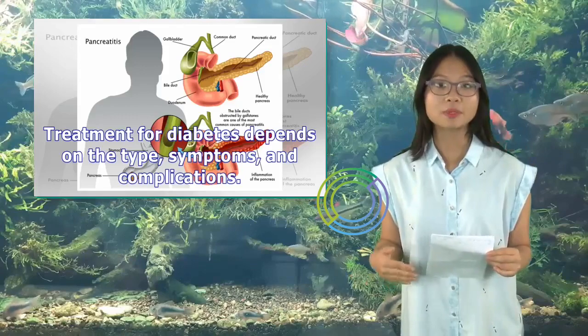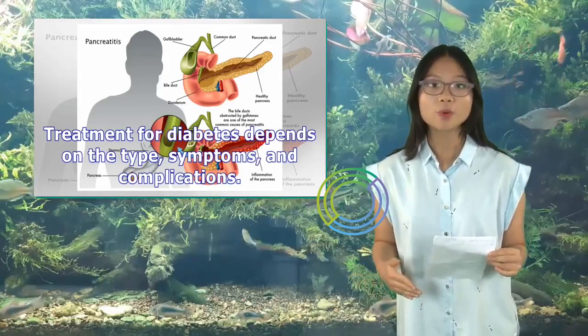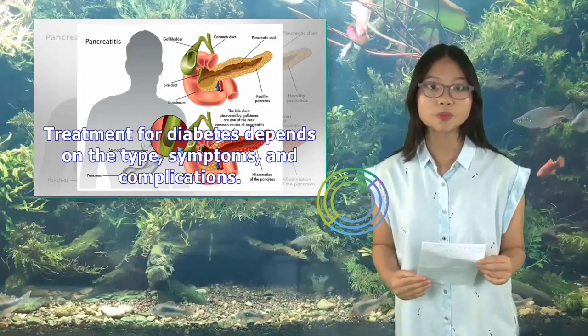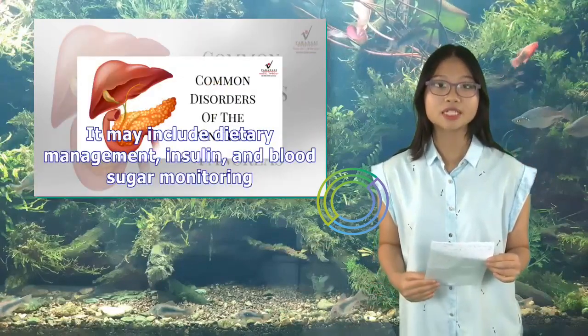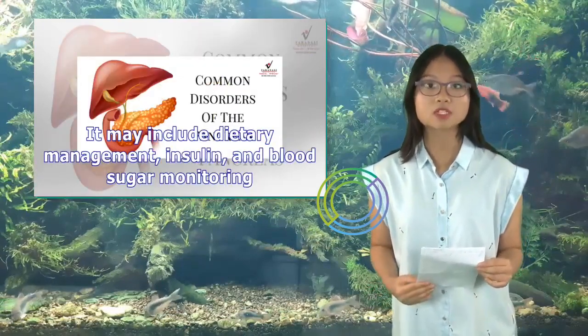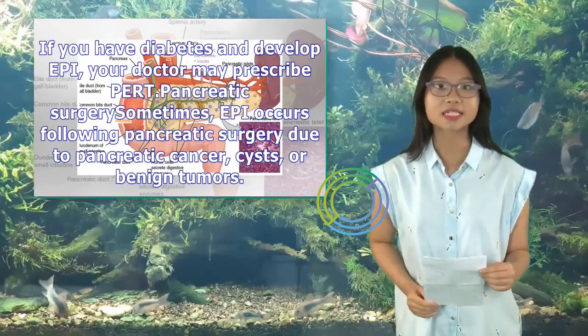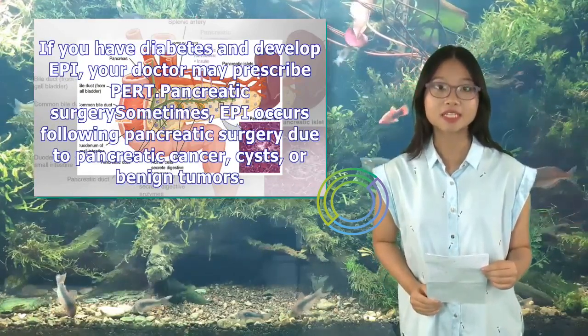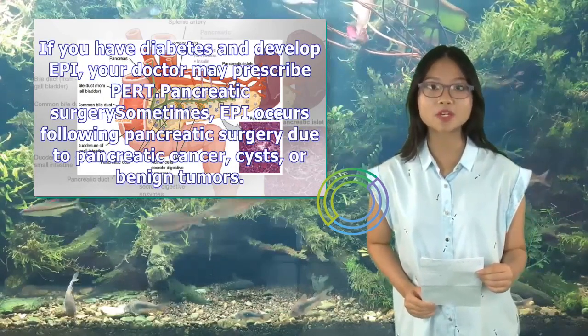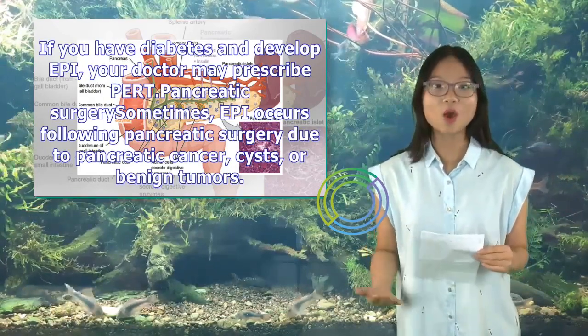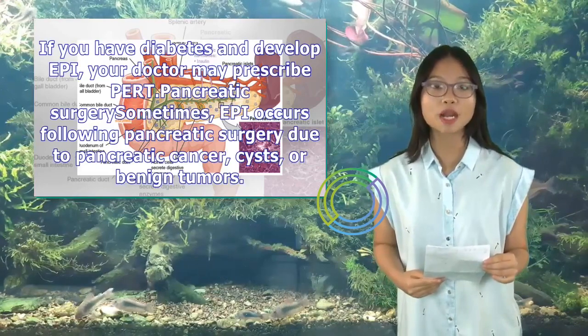Treatment for diabetes depends on the type, symptoms, and complications. It may include dietary management, insulin, and blood sugar monitoring. If you have diabetes and develop EPI, your doctor may prescribe PERT. Sometimes, EPI occurs following pancreatic surgery due to pancreatic cancer, cysts, or benign tumors.